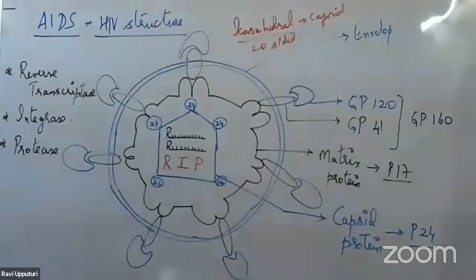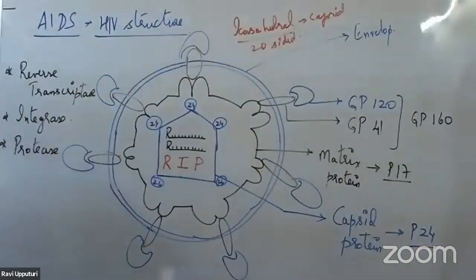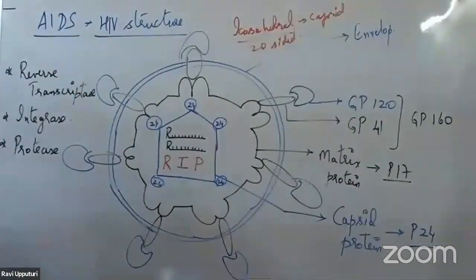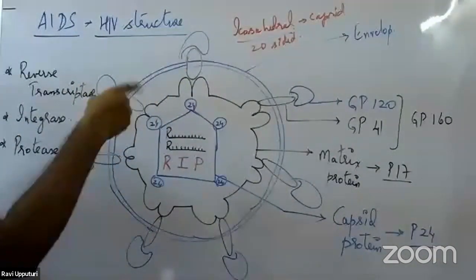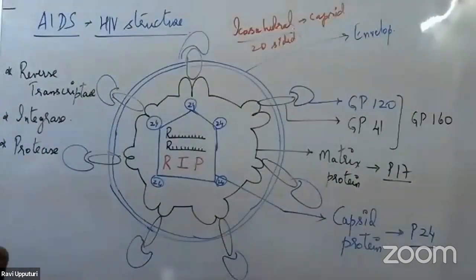So what does the HIV viral particle consist of? Basically, it consists of an outer structure called the envelope. That envelope is something you need to remember. It is actually stolen material. Stolen material of what? Stolen material of the host plasma membrane.